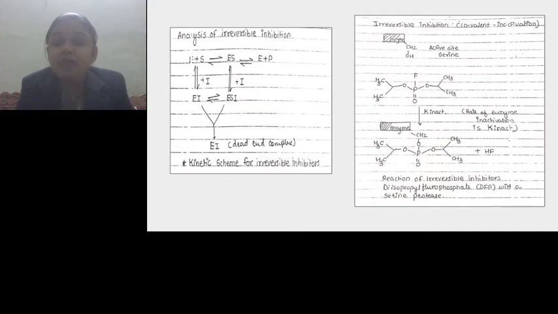This scheme can be shown with one example, diisopropyl fluorophosphate, also abbreviated as DFP. Here the enzyme's active site has serine as one of the catalytic amino acid residues, with CH2 and a hydroxyl group.